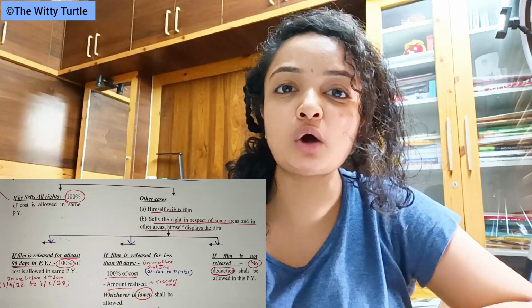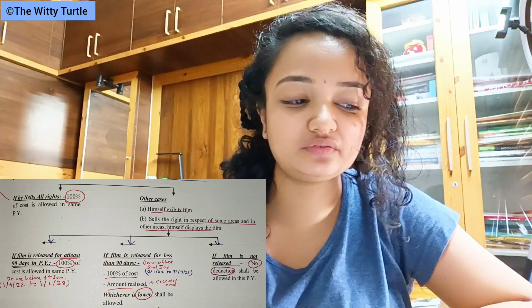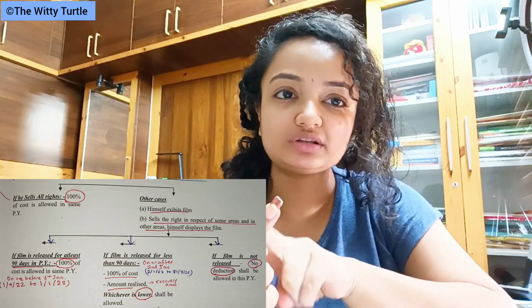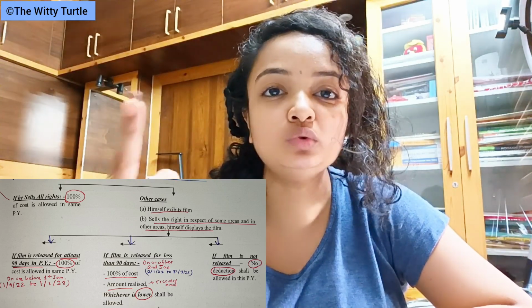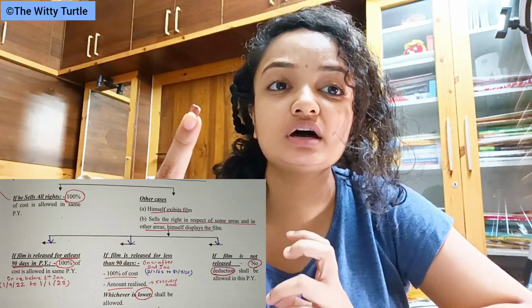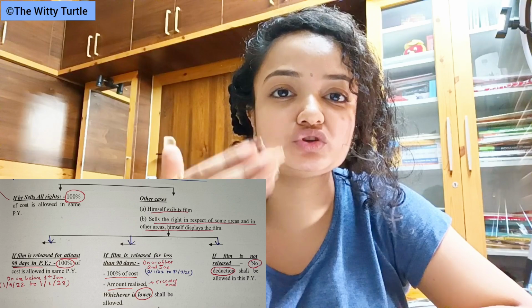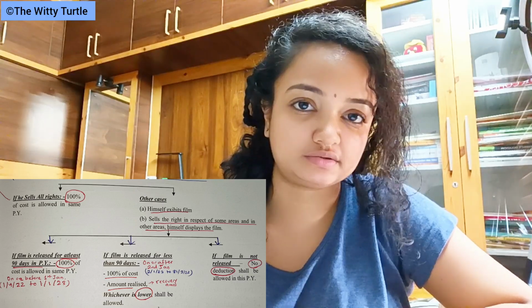So in this case, how much of the cost will be allowed? 100% of the cost, or whatever amount is realized from the film, that is, how much the film has earned so far in this previous year, or we can say the recovery amount of the film, whichever is lower, that amount shall be allowed as a deduction, right?